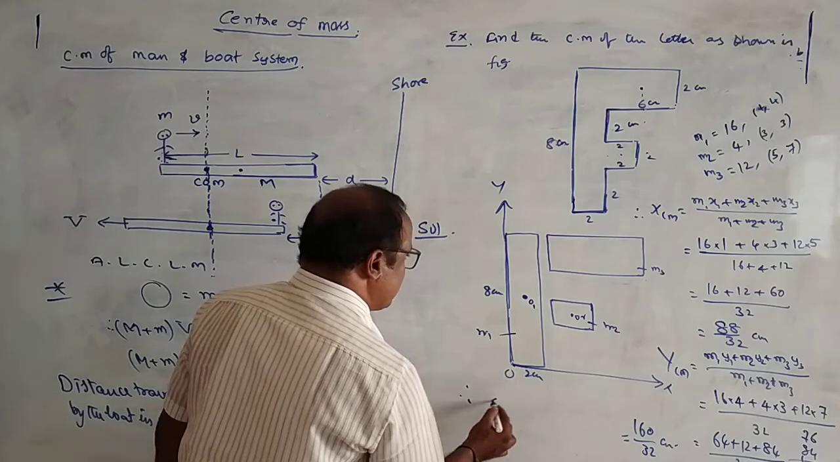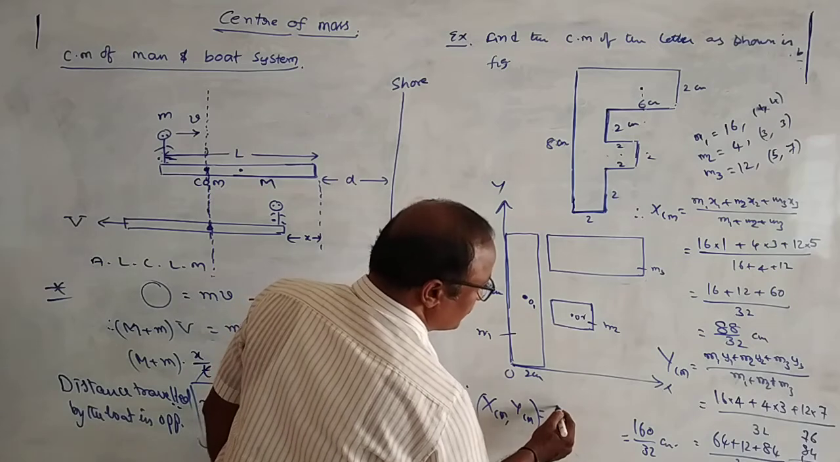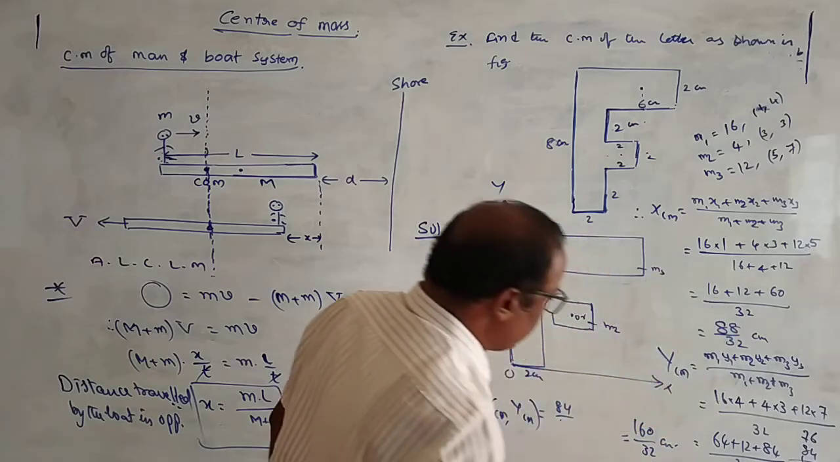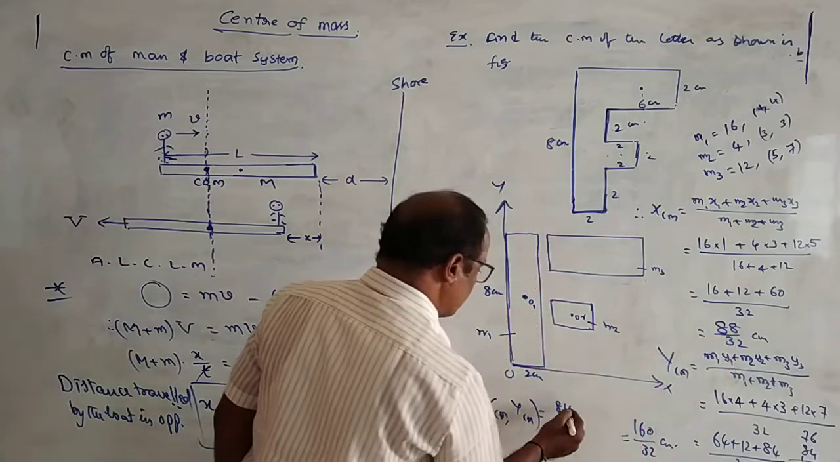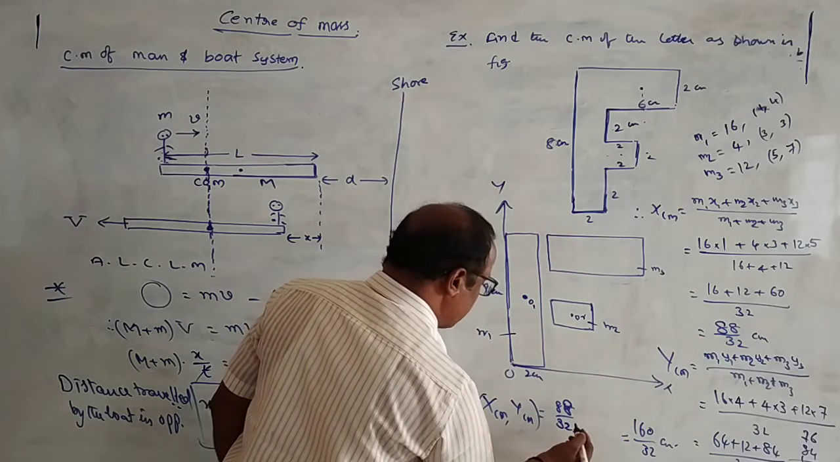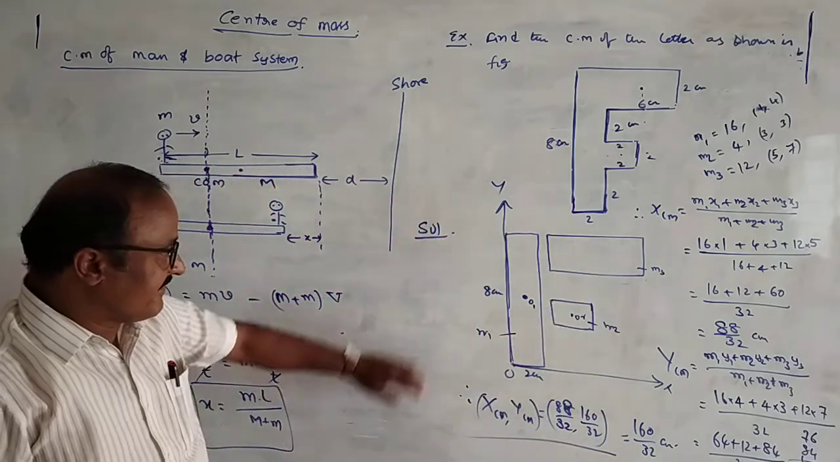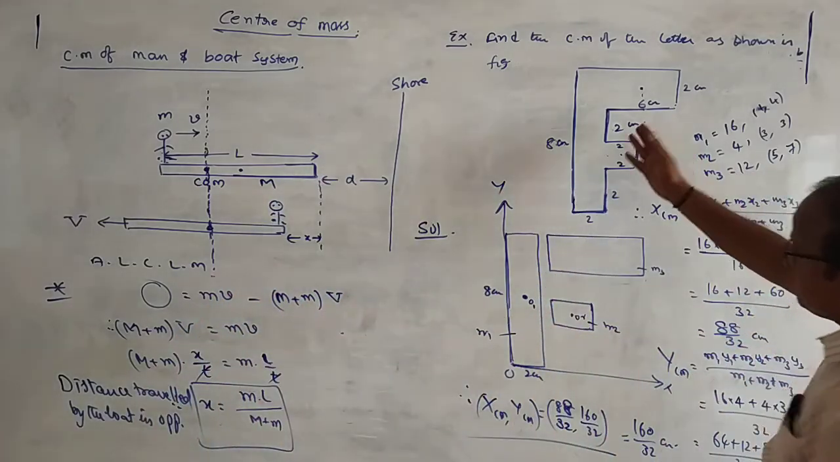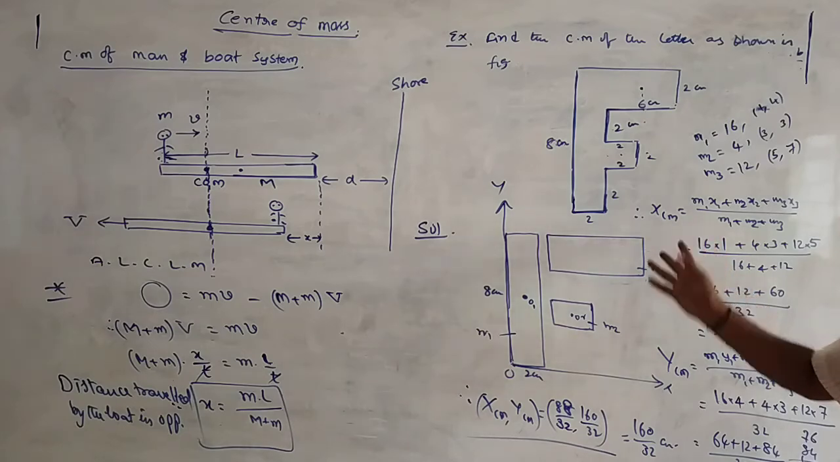Therefore, the coordinates of the center of mass are given by xcm comma ycm: xcm is equal to 88 by 32, comma ycm is equal to 160 by 32. Okay, this is the way to solve the problem of location of center of mass in case of irregular shaped bodies, irregular shaped bodies having uniform thickness and made of the same material. Okay, did you understand the question? Right.